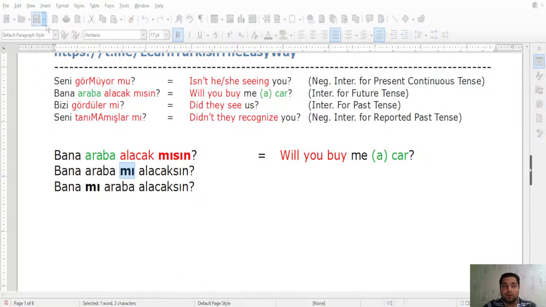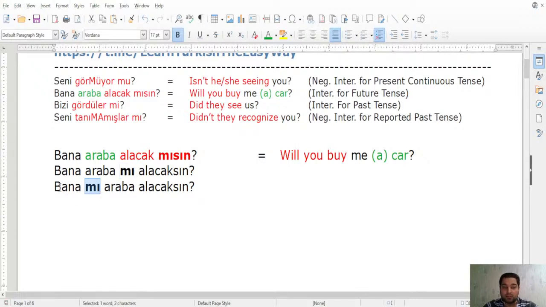Okay. What about placing mı after bana? When we shift this mı and put it after bana, we again change the meaning of the sentence. We already know you're buying something, right? We already know that you're buying a car, but we are not sure whether you're buying it for me or somebody else. Therefore, when we place this mı after bana, it means: are you buying the car for me or somebody else? That is the purpose of putting mı after bana.